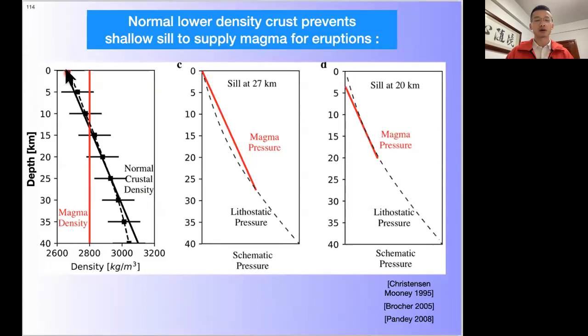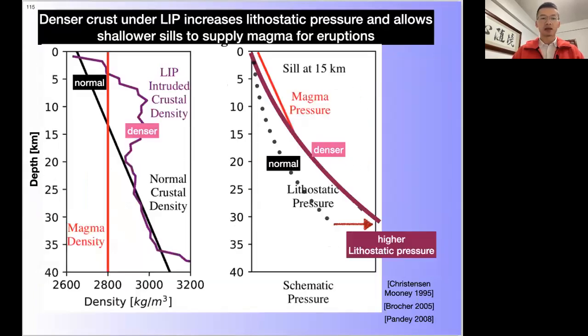With a global average continental crust density and assuming a magma density of 2,800, you will need to have a seal deeper than 27 kilometers in order to allow it to extrude to the surface. And if the seal is shallower than that, it will have difficulty reaching the surface due to the pressure.